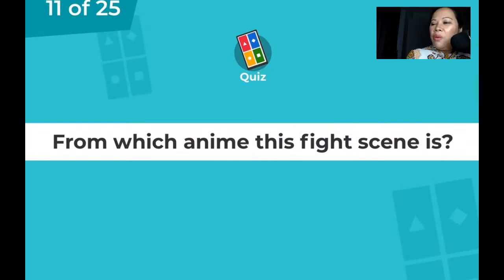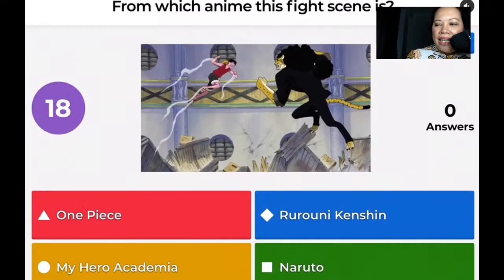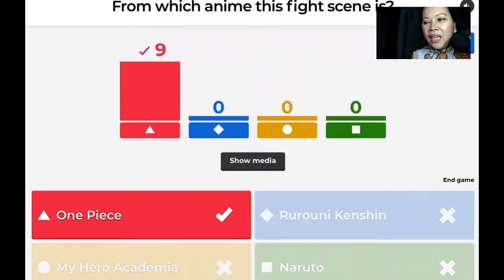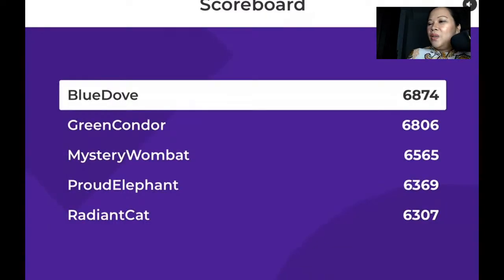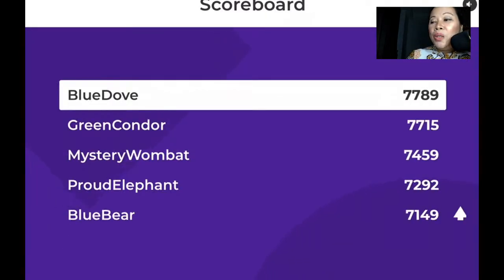Alright, 11. From which anime this fight scene is? Again, the drawing is your clue. Okay? The drawing is your clue. From which anime this fight scene? Yes, that is right. It is from One Piece. Well done, well done. Okay, let's proceed. Okay, let's see who's on the top. Blue Dove. And followed by Green Condor and then Mystery Wombat.